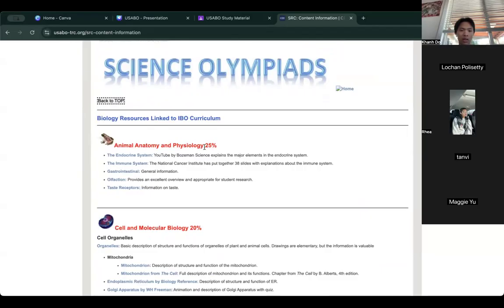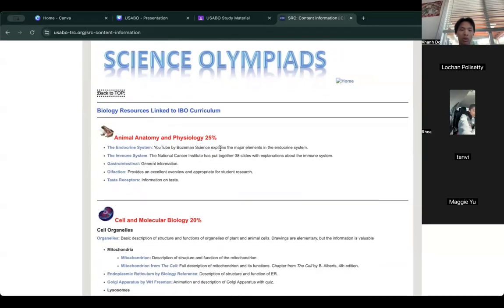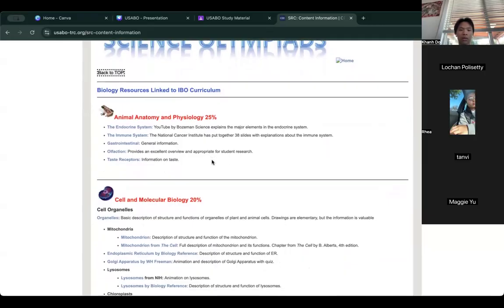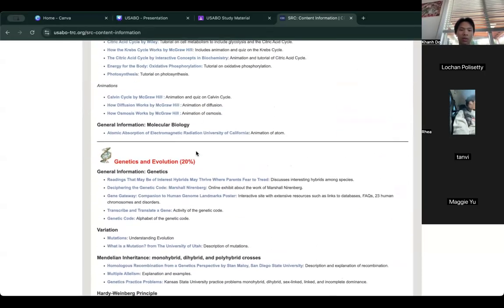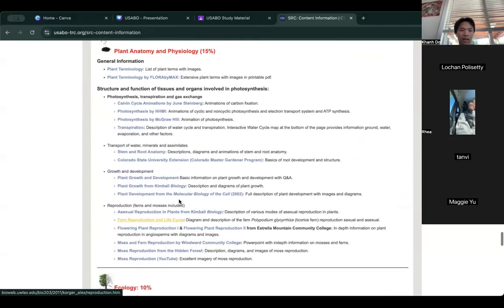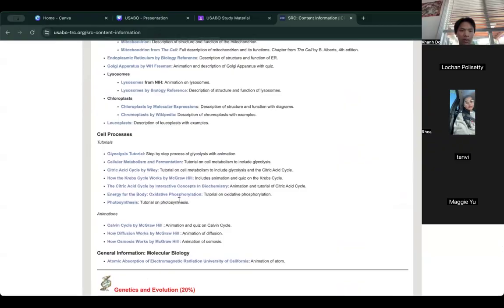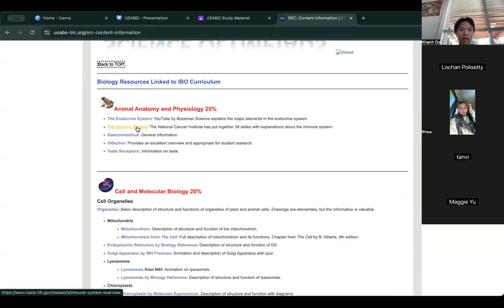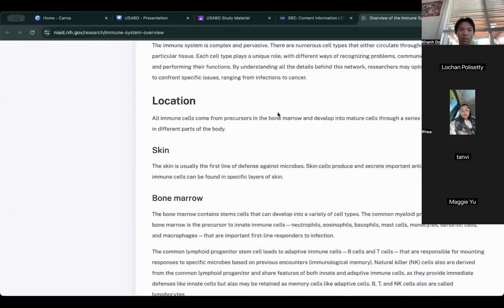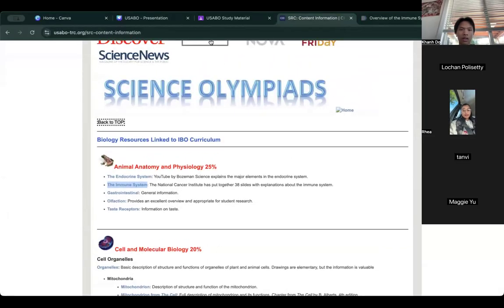Some sections weigh more than others. See, animal anatomy and physiology is 25%, and it keeps going downward from there. Some of these are only 5%. If you look through them and click on the link, it should give you a lot of resources you can overview.